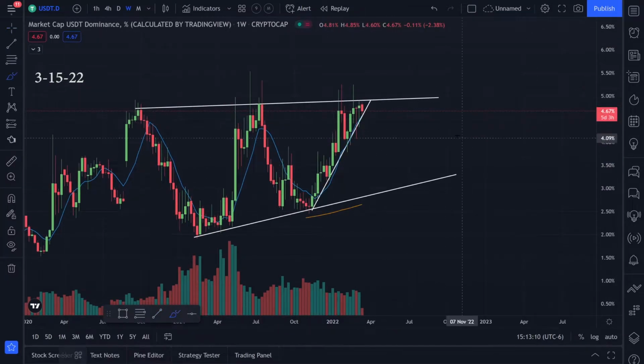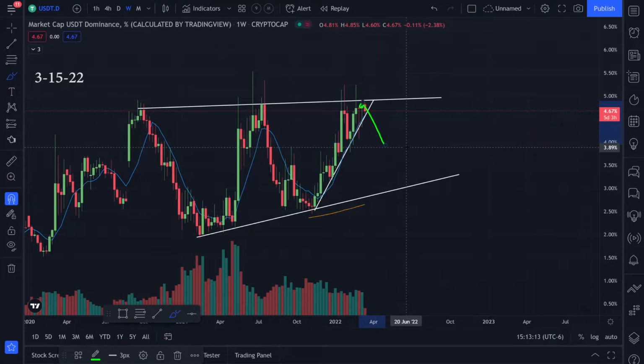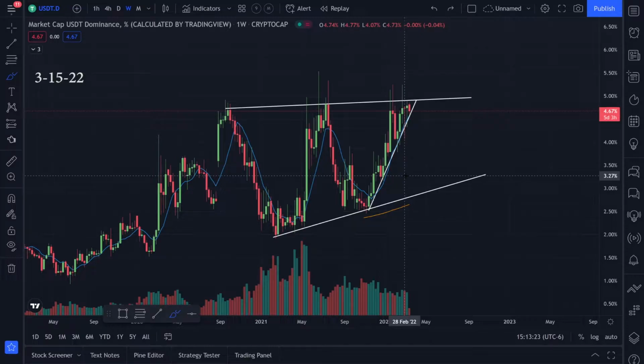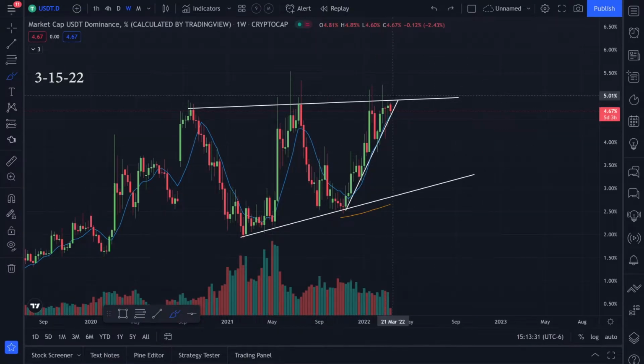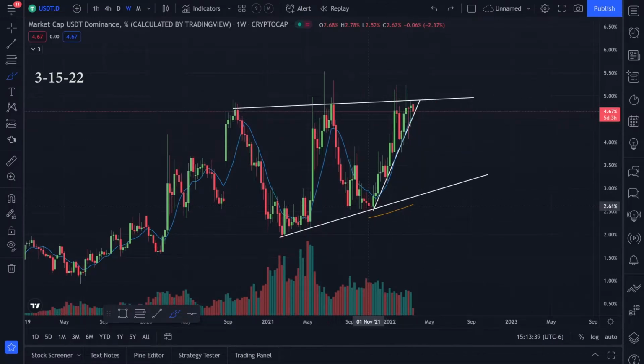I think if it breaks this trend line going to the downside, it can mean a couple different things. Either the crypto market is going to get stronger and more people are going to get out of Tether as this chart goes down, or the other thing you could argue is that if this chart goes down, more people will be getting into US dollar coin. So in general, what I'm thinking is if we break to the downside, it could be good for crypto. And if we break to the upside, it could be a bearish sign for crypto. In general, the more people that are in Tether or a stable coin, the less people are in the crypto market. So that's basically what I'm thinking.